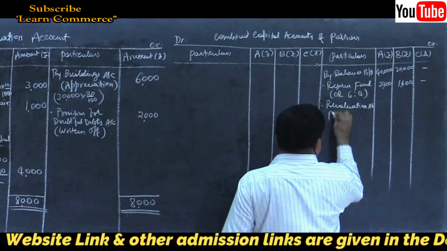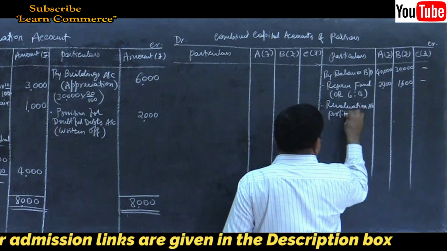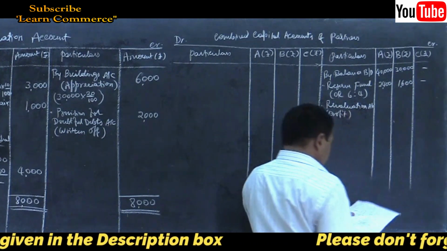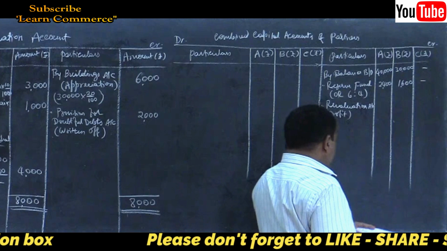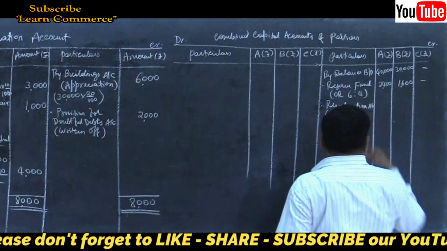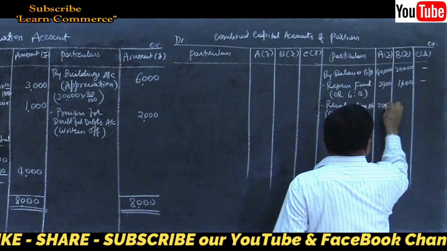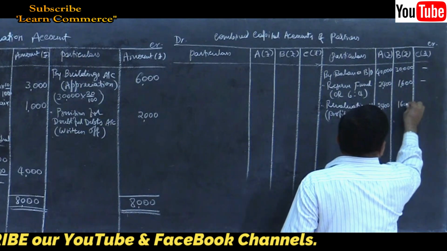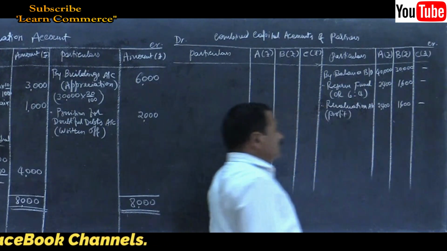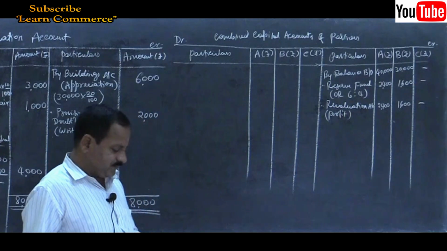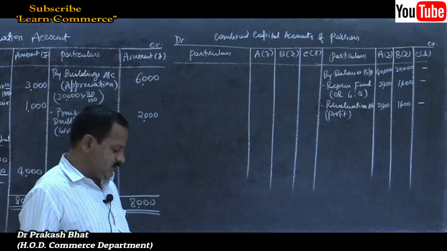Revaluation account profit. Write the amount. How much is it? 2,400 and 1,600. I have already distributed. 2,400 and 1,600 entered.